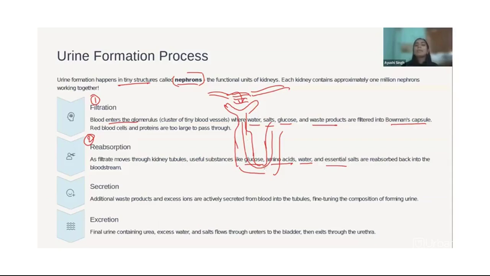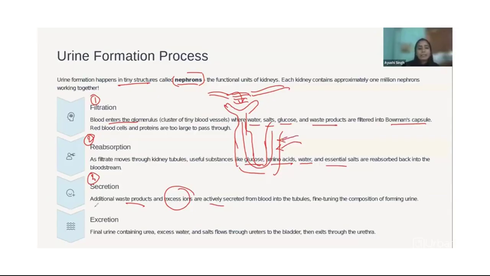It reabsorbs whatever is needed. After that there is secretion. Additional waste products like ions are secreted from the blood into the tubule.